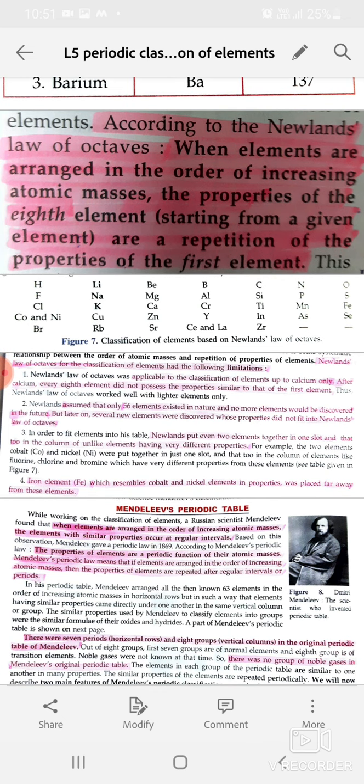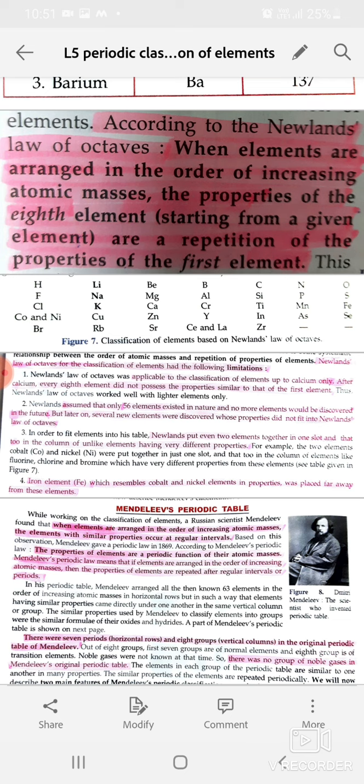While working on the classification of elements, a Russian scientist Mendeleev found that when elements are arranged in the order of increasing atomic masses, the elements with similar properties occur at regular intervals. So, what is the law? The properties of elements are a periodic function of their atomic masses. Mendeleev's periodic law means that if elements are arranged in the order of increasing atomic masses, then the properties of elements are repeated after regular intervals.